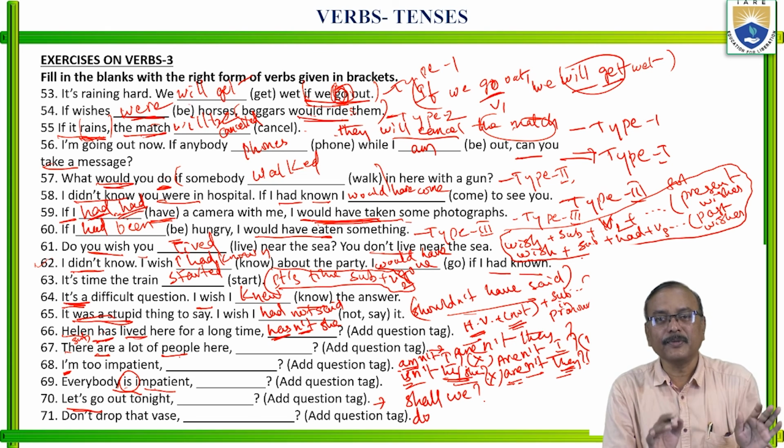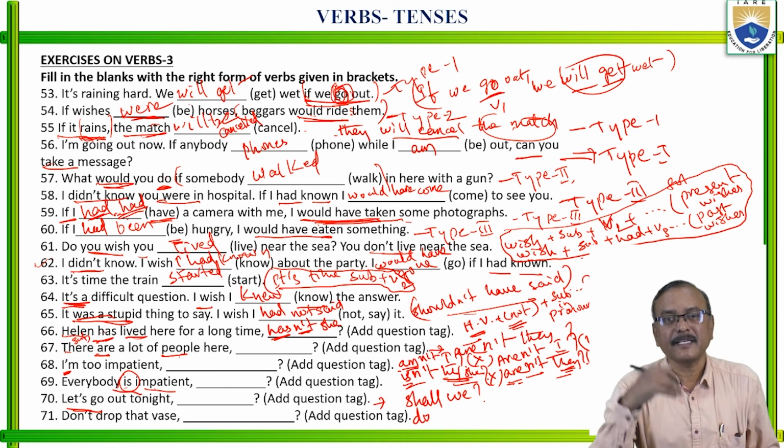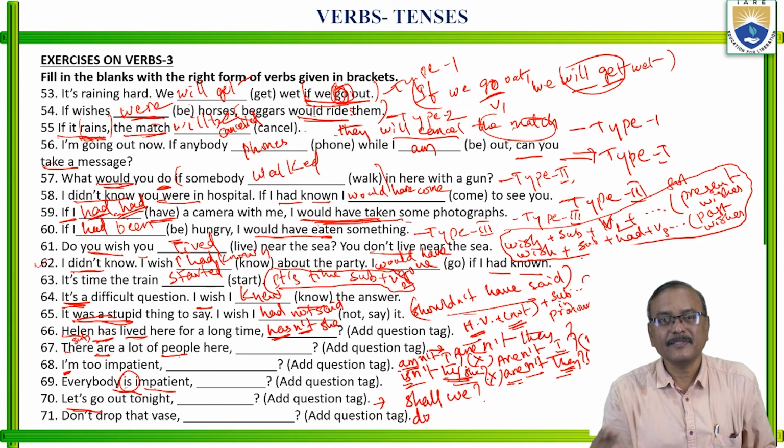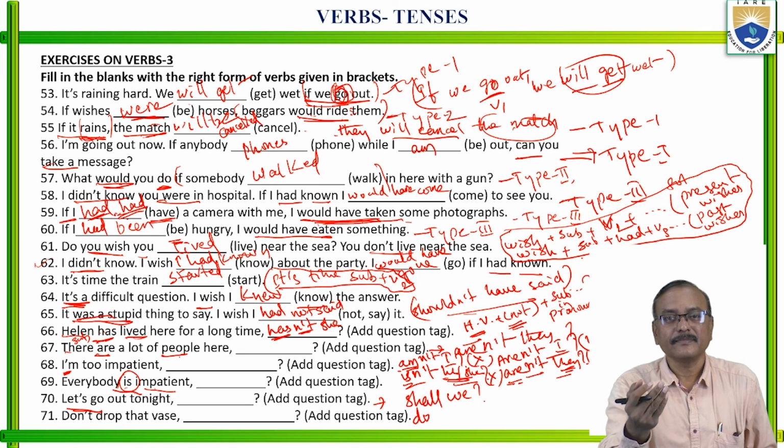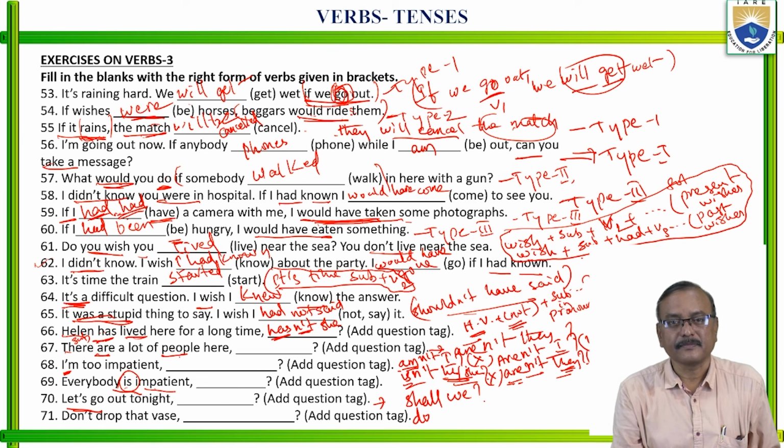The actual sentence is you don't drop the vase, so the subject is you only. Then why are we omitting it? The person is in front of us, so we need not mention you. Just facing the second person, we can say don't drop the vase.